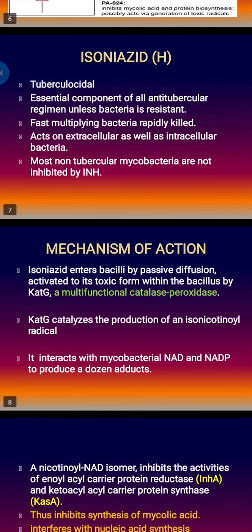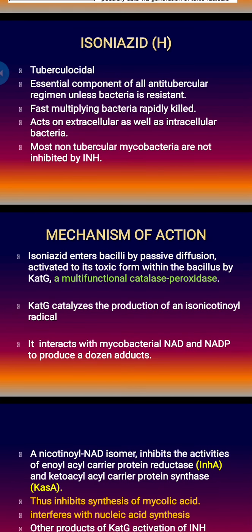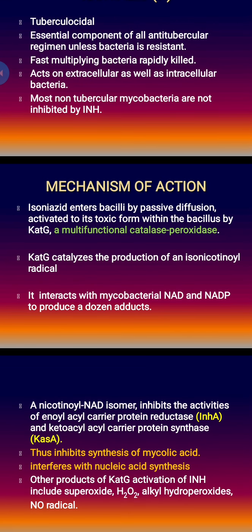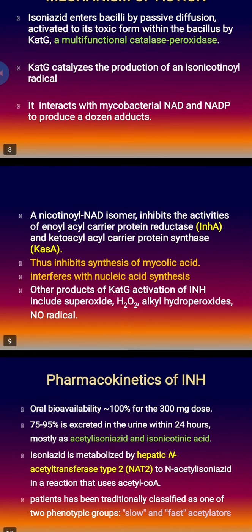Now, the mechanism of action. Isoniazid enters the bacilli by passive diffusion, and it is activated to its toxic form within the bacillus by an enzyme called KatG. It is a catalase peroxidase enzyme, and KatG catalyzes the production of a reactive radical called the isonicotinyl radical, which interacts with mycobacterial NAD and NADP and forms adducts. So what is the net effect? This isonicotinyl NAD isomer inhibits the activities of enoyl acyl carrier protein reductase and ketoacyl acyl carrier protein synthase. You need not remember the full names of these enzymes, but remember InhA and KasA.